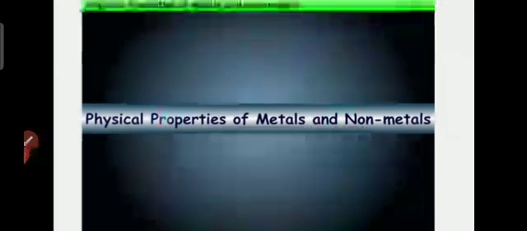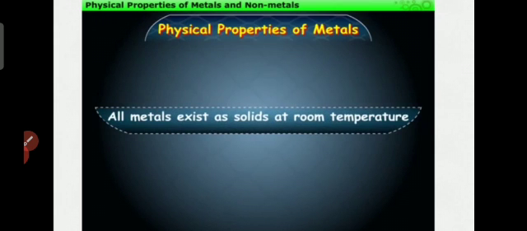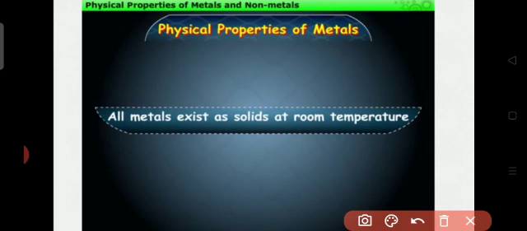Now we see about the physical properties of the non-metals. To understand the physical properties of the non-metals, first we study the physical properties of the metals. All metals exist as solids at room temperature. At room temperature all the metals stay in the solid state only.